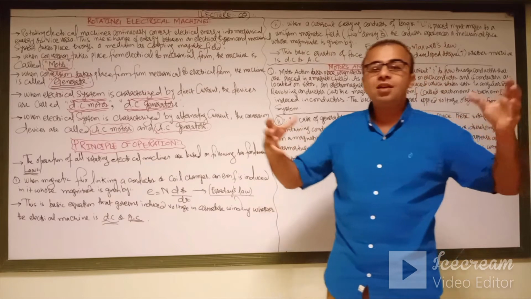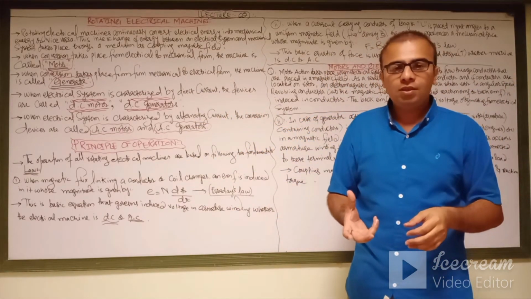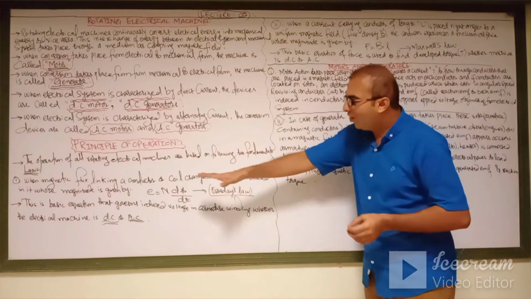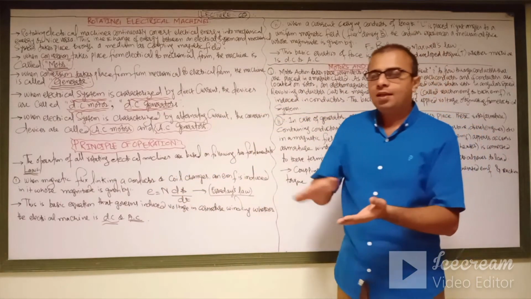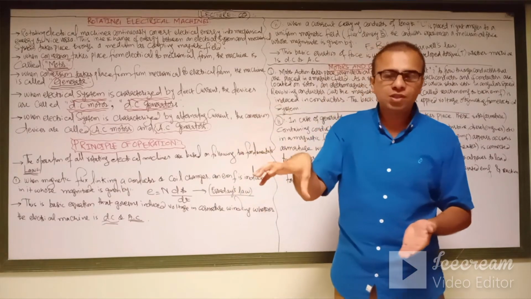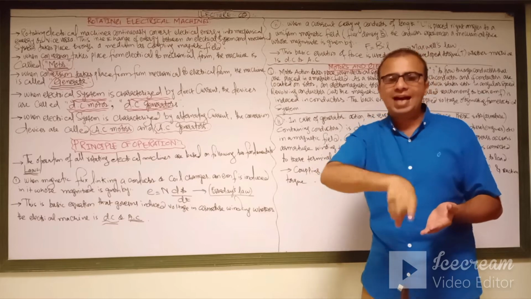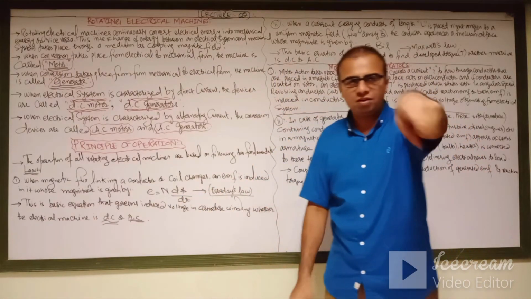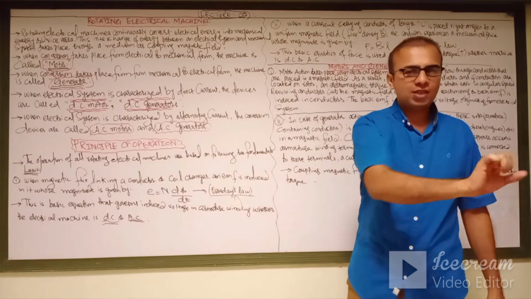This law describes that when magnetic flux links a conductor, an EMF is induced in the coil or the conductor, whose magnitude is directly proportional to the number of turns of the coil and the flux changing with respect to time.